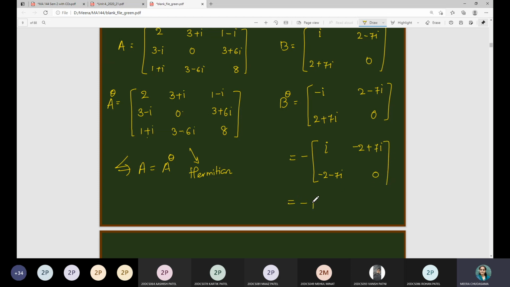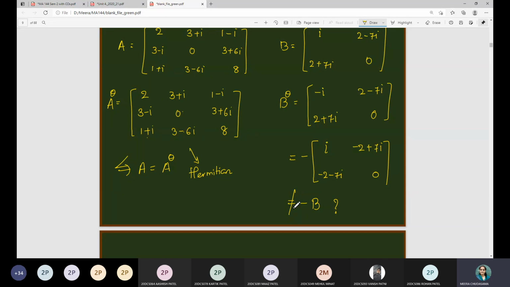Can I write it as minus B? No, ma'am. You can see the minus sign is already there, but 2 plus 7i is not equal to minus 2 minus 7i, and 2 minus 7i is not equal to minus 2 plus 7i. Therefore this is not so. Therefore B is neither a Hermitian nor a skew Hermitian matrix.